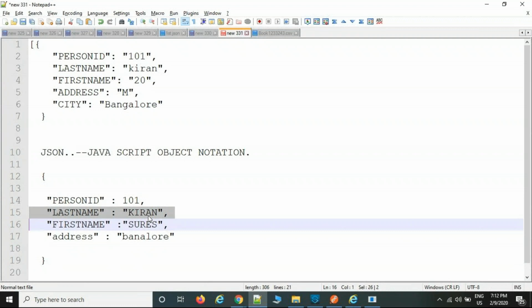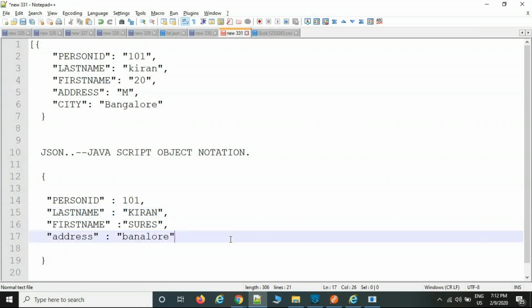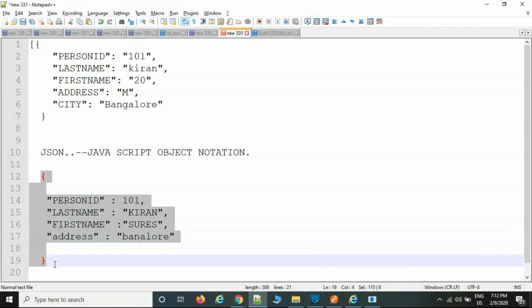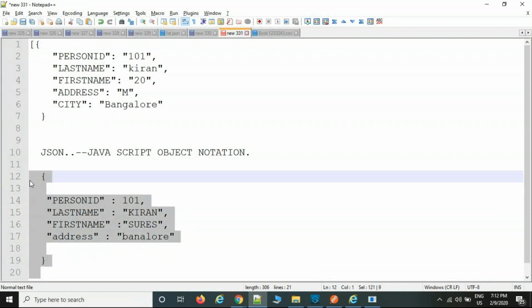Keys or values are passed in double quotes only. If the next element is available, a comma is needed. If there is no next element, there is no need to pass any comma; without a comma, we can end it. So if this is one set of person information, this is nothing but an object. One set of person information.